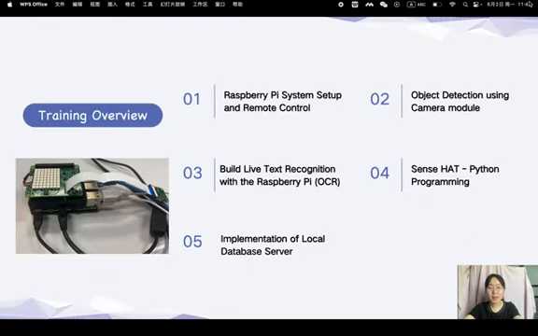We learned how to set up the Raspberry Pi system, do object detection with camera, recognize text, develop games using sensors, and integrate databases with the web applications. This training brought many advantages. It gave us practical experience with modern IoT technology and improved our problem-solving abilities. We got a better understanding of the IoT field and gained practical skills that are useful for the future jobs.